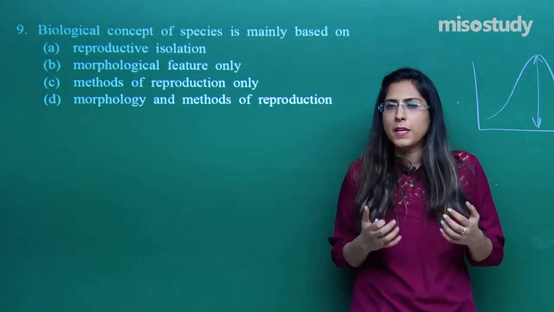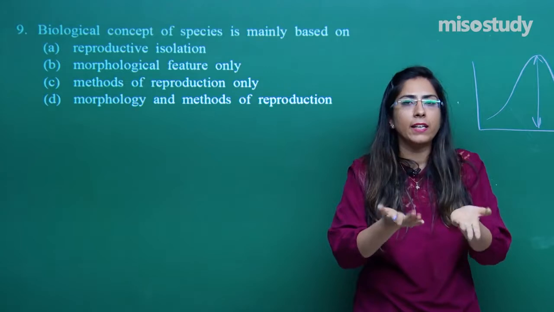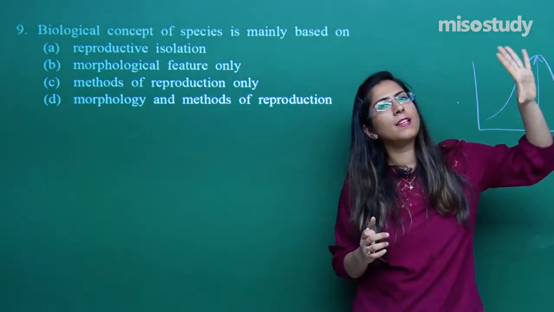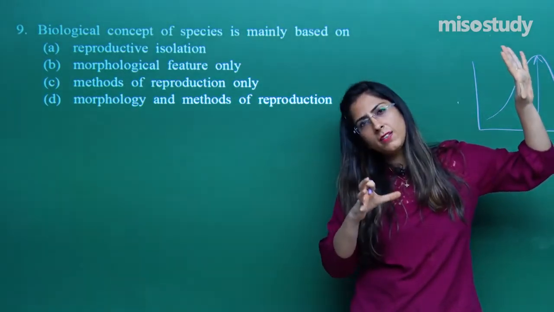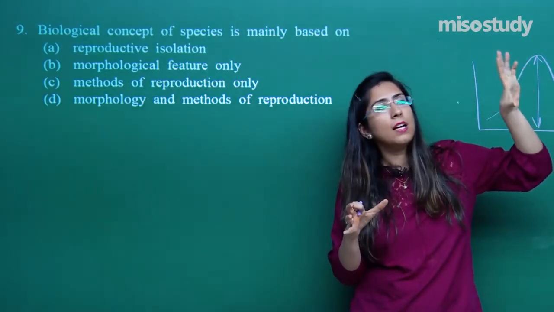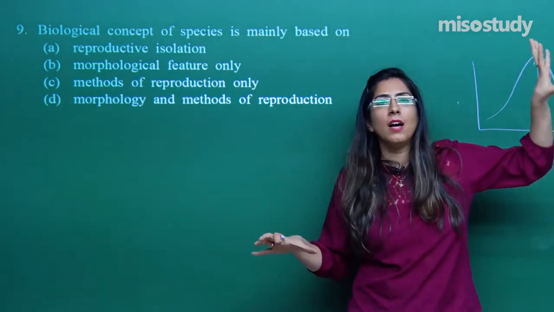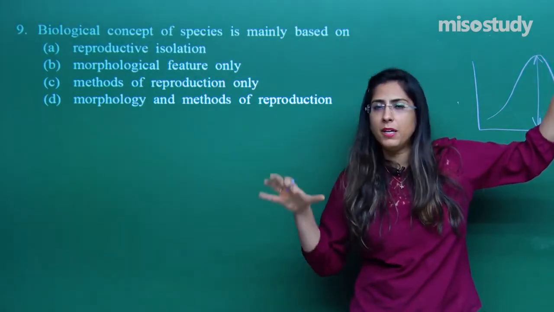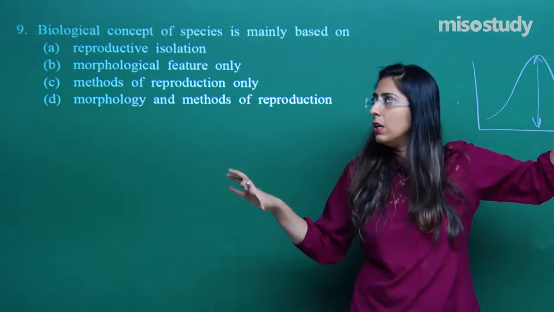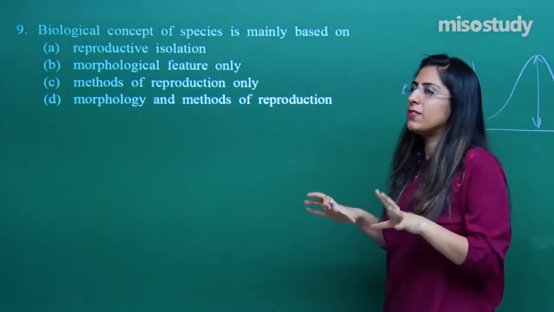Next, another was based upon their physiological role. Another was based upon their phyletic role. That means if their ancestors are the same, they will come under the same species. No, this cannot be the reason, because in that case, speciation can occur with due course of time, because our ancestors were in a different environment, we are in a different environment. The most accepted model was based upon the biological concept.